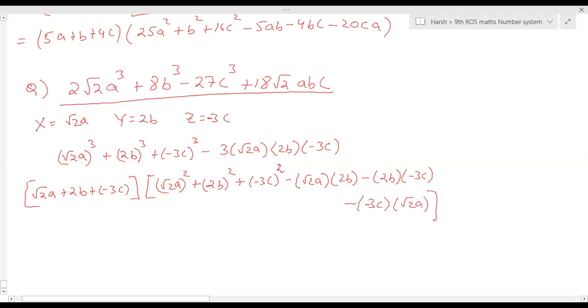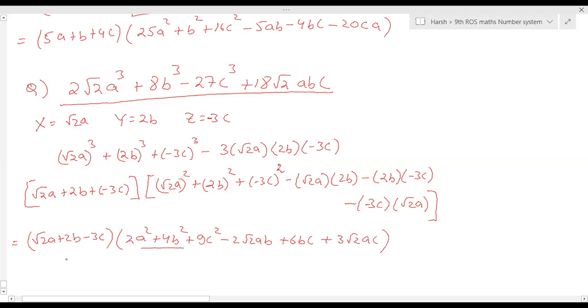Correct? Yes, sir. So finally we can write it as under root 2a plus 2b minus 3c into 2a square plus 4b square plus 9c square minus 2 under root 2ab plus 6bc plus 3 under root 2ac. Correct? Yes, sir. Vaibhavi, did you find where you have done mistake?